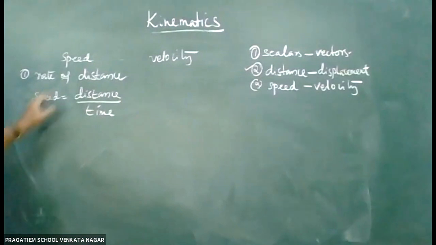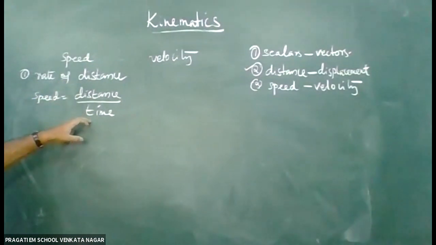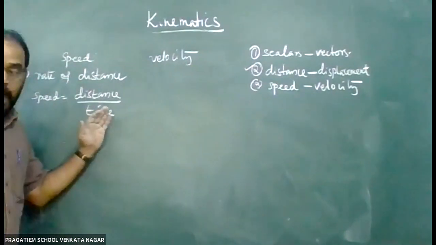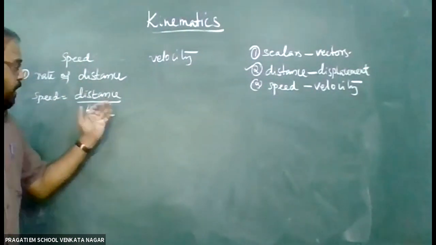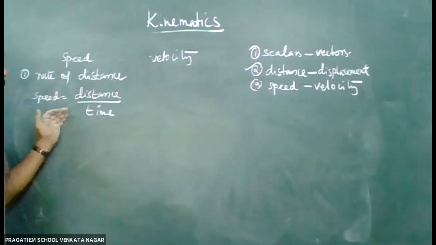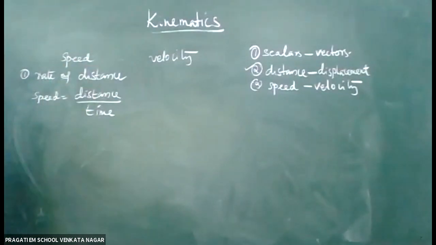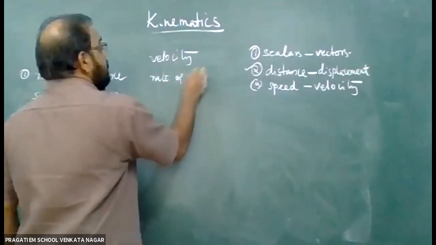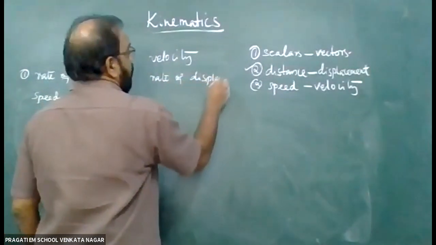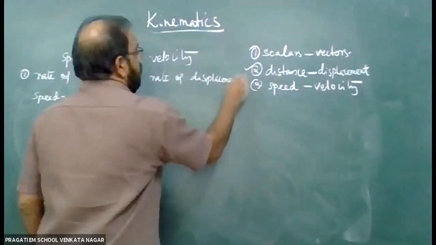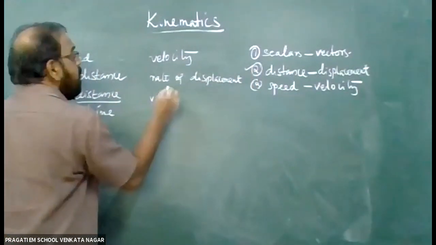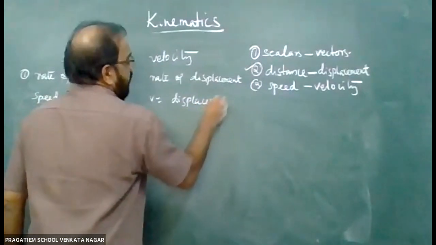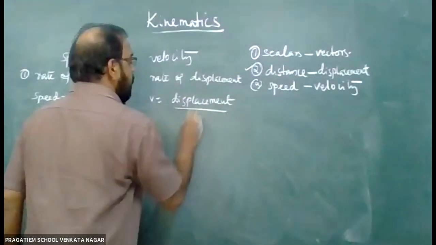How much distance you travel in total divided by the total time taken is called speed. Then what is velocity? Velocity is the rate of displacement. So velocity we can denote by V. V is equal to displacement by time.